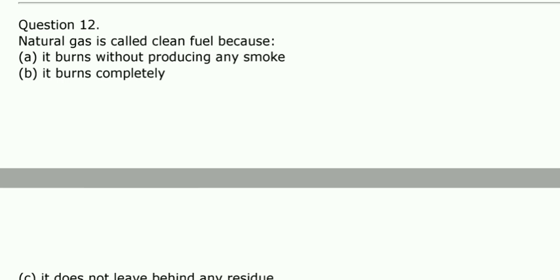Next. Natural gas is called clean fuel because why are they called clean fuel? Because it burns without producing any smoke, or it burns completely, or C option, it does not leave behind any residues, or D, all of these. Of course, it is all of the above.